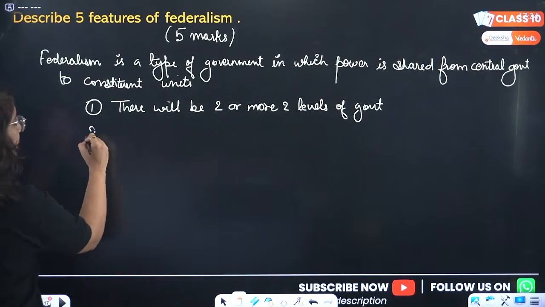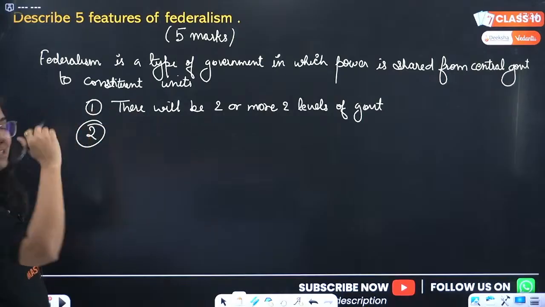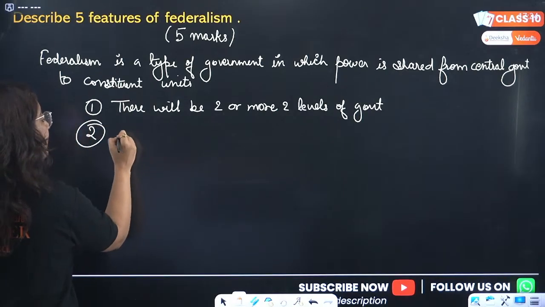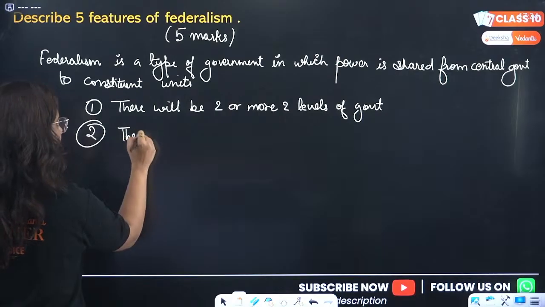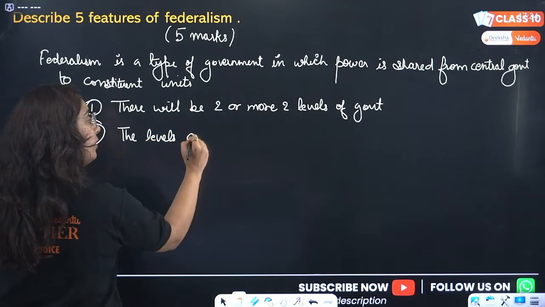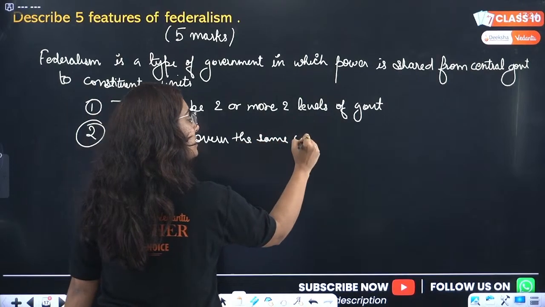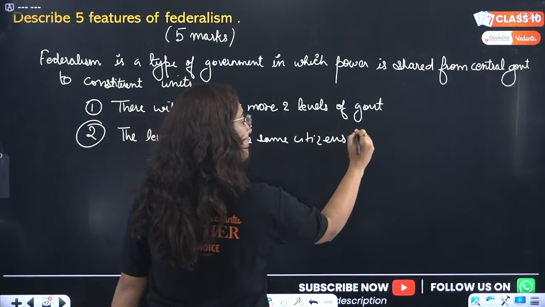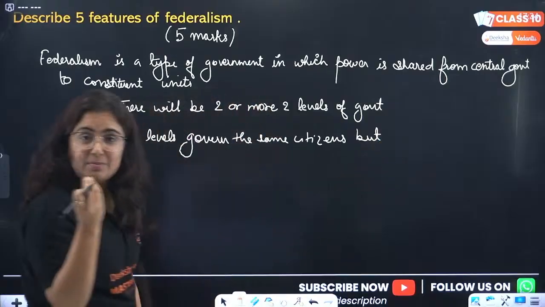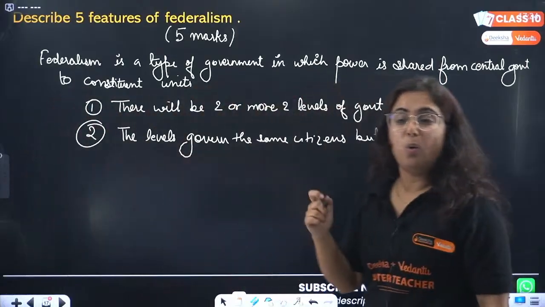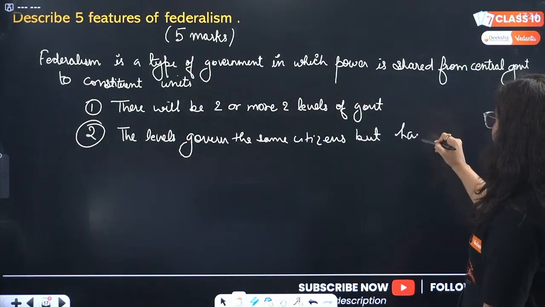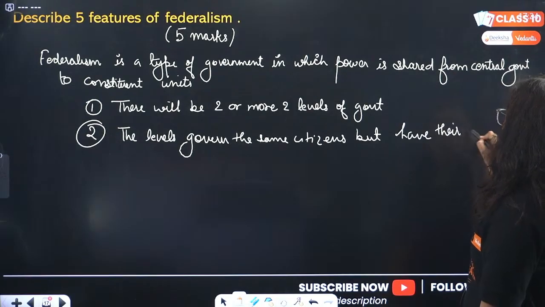Next, beta, the levels govern the same citizens, but they have their own jurisdictions.